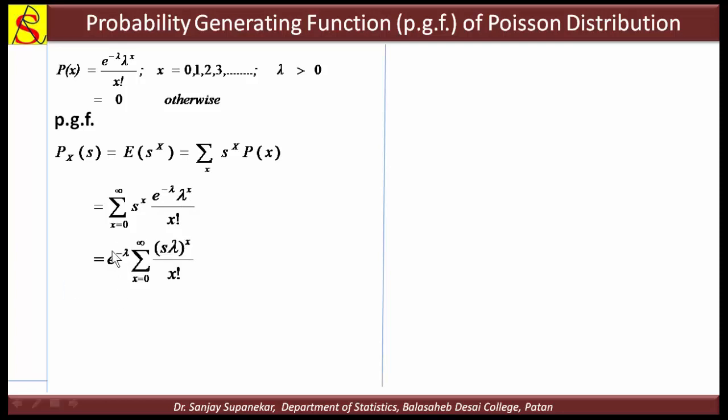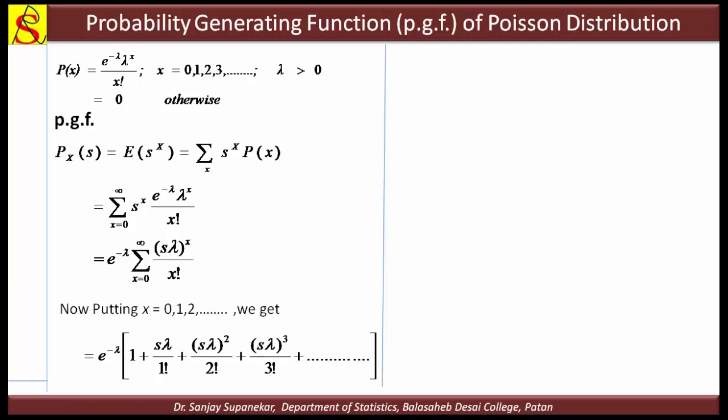Then e raised to minus lambda, summation of x equal to 0 to infinity, and s raised to x and lambda raised to x together, that is s into lambda raised to x upon x factorial. Now we can put in the values of x, 0, 1, 2 etc. Then e raised to minus lambda is the constant, we can take it outside the bracket, and we put x equal to 0.